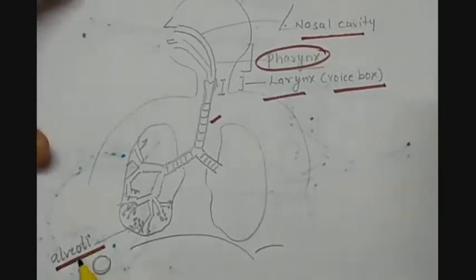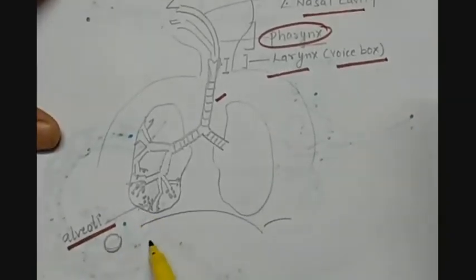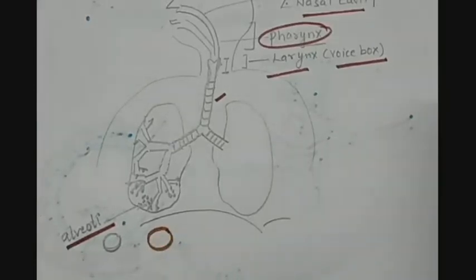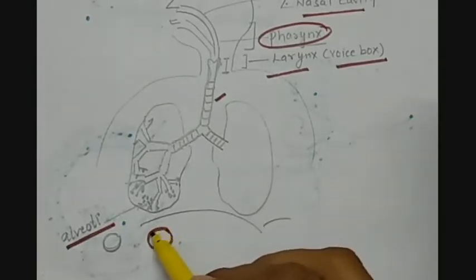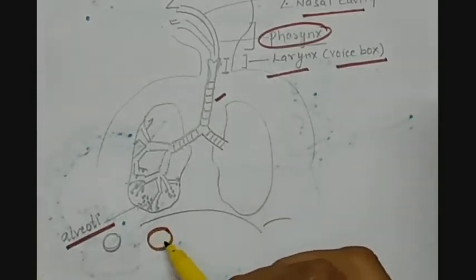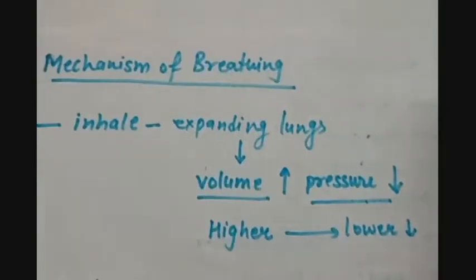So what is alveoli? Alveoli is basically a small grape-like structure or a small balloon-like structure. It has just a single-celled layer, and it has an abundant supply of blood capillaries around it. So here the gas exchange takes place. What is the mechanism? Breathing.